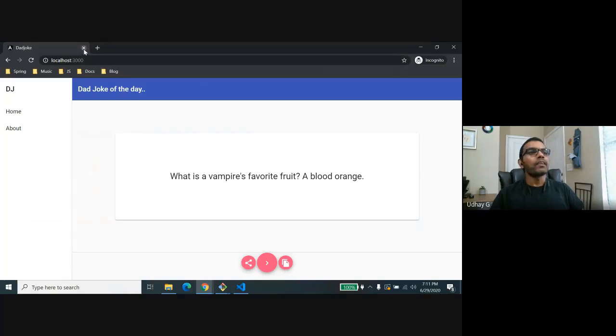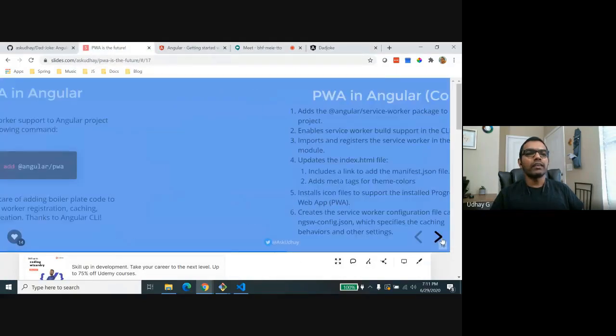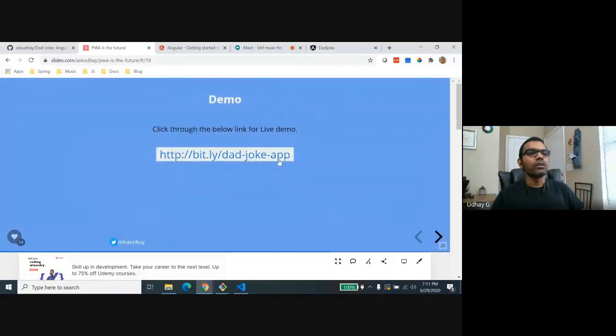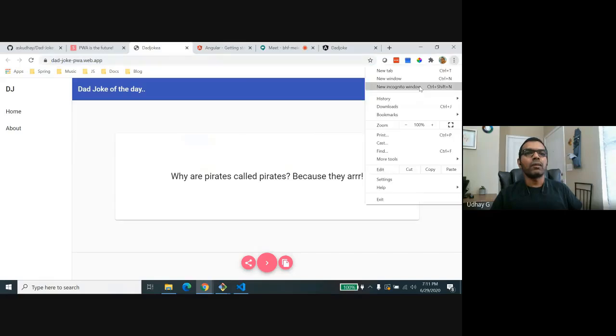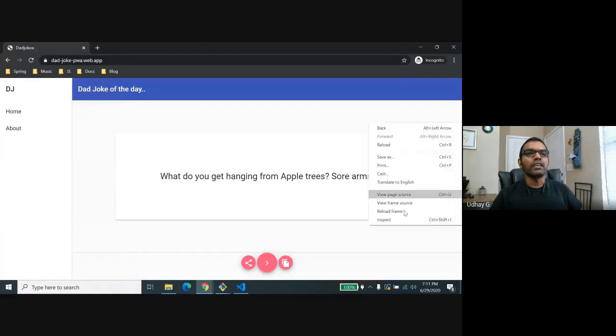So I'm going to deploy this application to a remote server. I'm going to take help of Firebase here. Before showing that, before installing that, I just want to show you my app is already running on Firebase, and this is not a PWA app. So this is not a PWA app, and you will not see this install icon here.